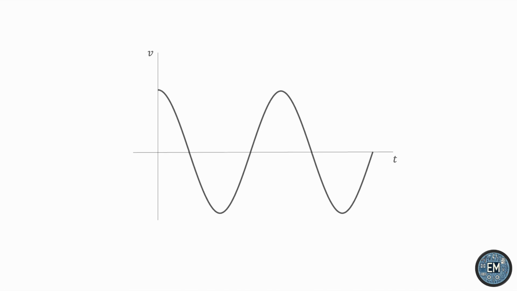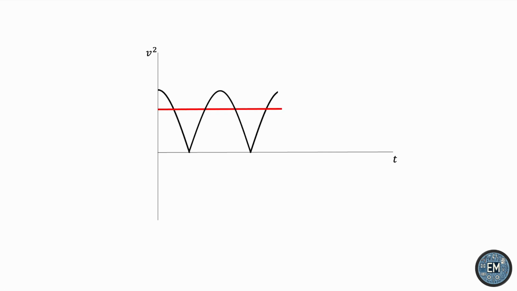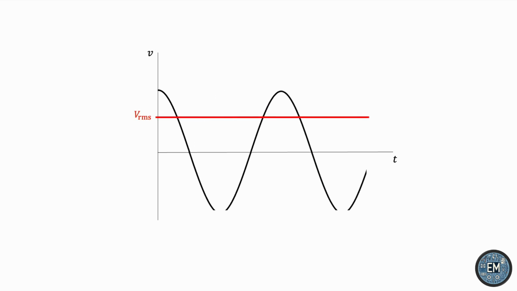And that's particularly the case with voltages and currents, because AC waveforms typically have positive as well as negative values. So if we were to find the arithmetic mean of a single cycle, then we would get 0, because there are positive numbers and negative numbers with the same strength. So we square the waveform, taking the average to a positive number. But then we have to take the square root to undo this squaring that we did. And this result will be the RMS value of the original voltage waveform.